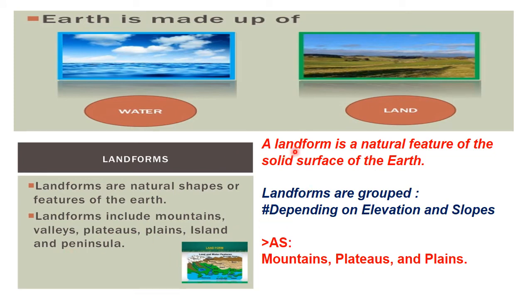So what is a landform to begin with? A landform is a natural feature of the solid surface of the earth, and the solid surface is also called lithosphere. We have done this in earlier chapters. Now depending on the elevation, meaning height, and the slope of different landforms, they are grouped as mountains, plateaus and plains.